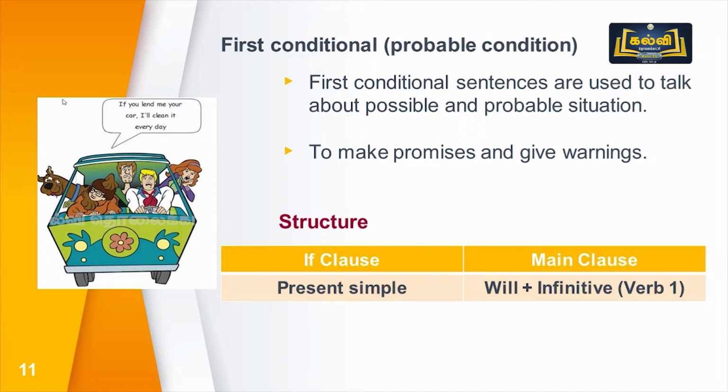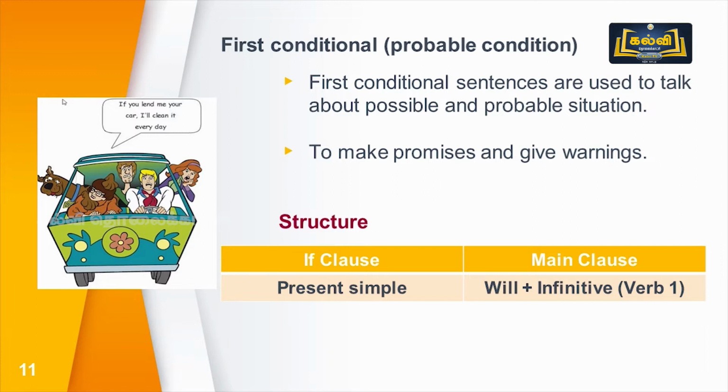You see the structure of first conditional sentences. In the if clause, we have to use simple present tense. In the main clause, it should be written in future tense: will plus verb infinitive.